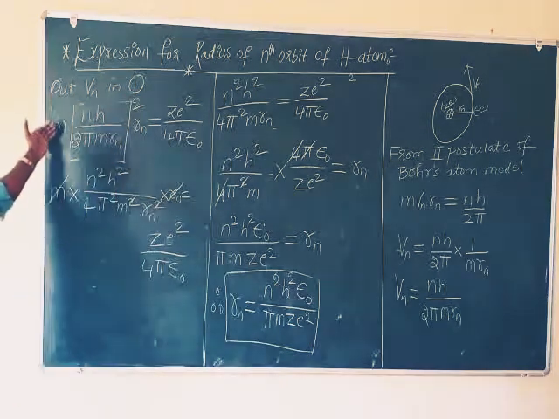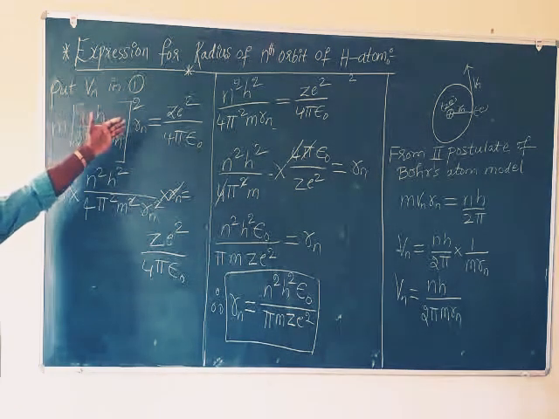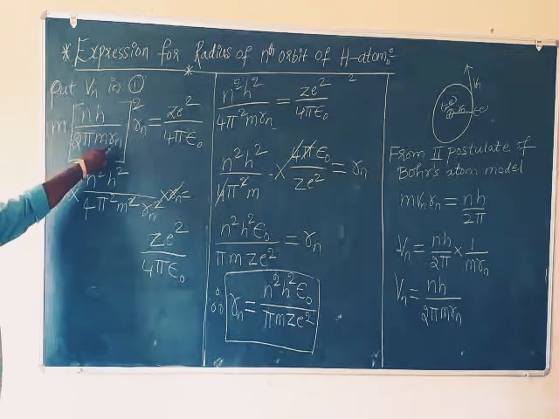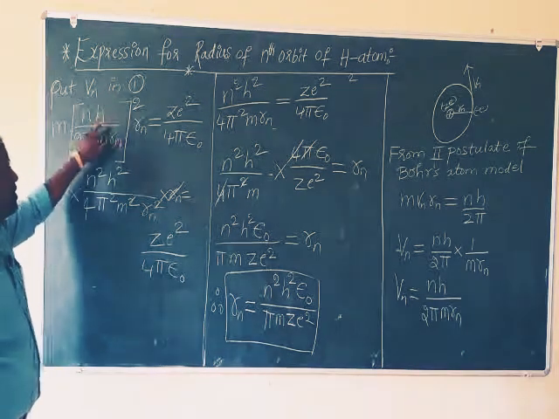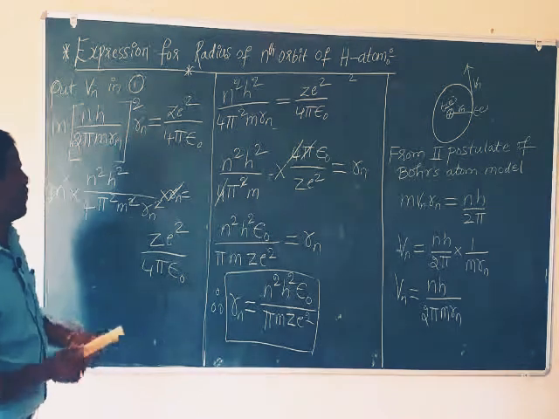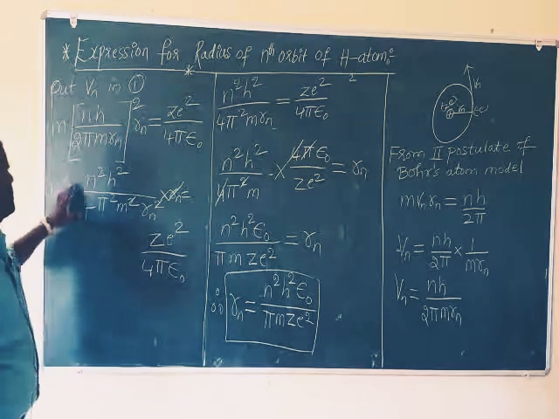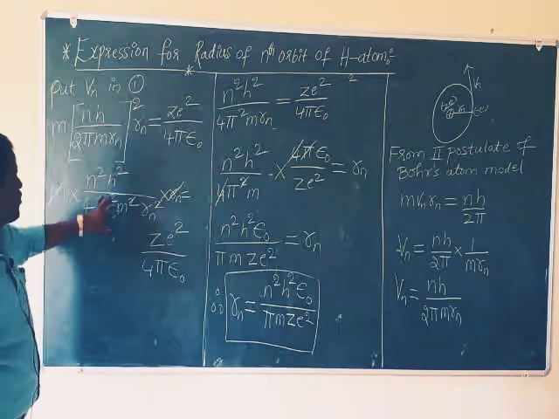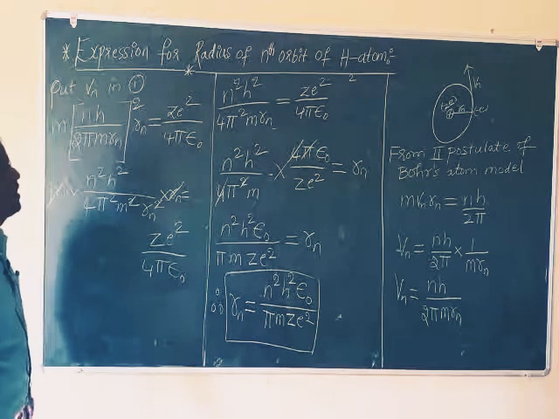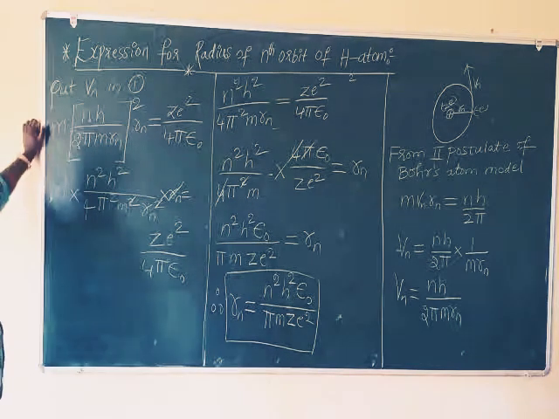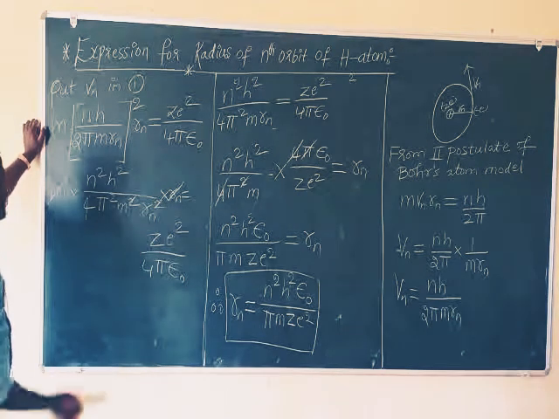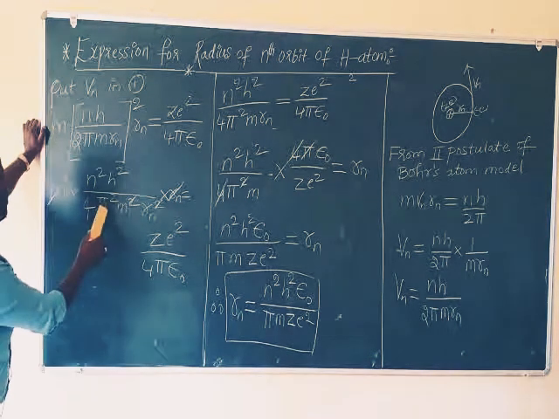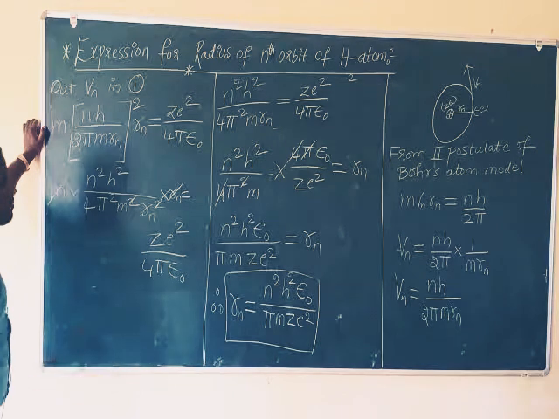We take this and substitute it in equation 1, in place of vn: m into nh by 2 pi m rn, whole square, into rn equals z square by 4 pi epsilon. So m as it is, n square h square by 4 pi square m square rn square into rn equals z square by 4 pi epsilon. Next, one rn cancels with another rn, and one m cancels, leaving n square h square by 4 pi square m rn equals z square by 4 pi epsilon.